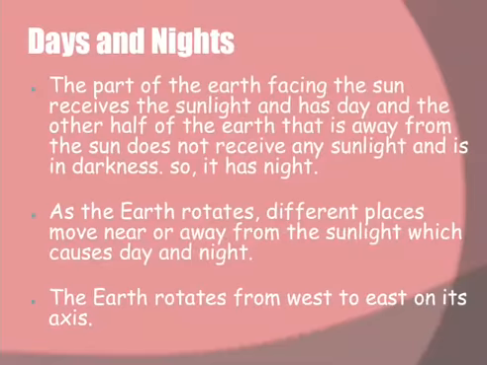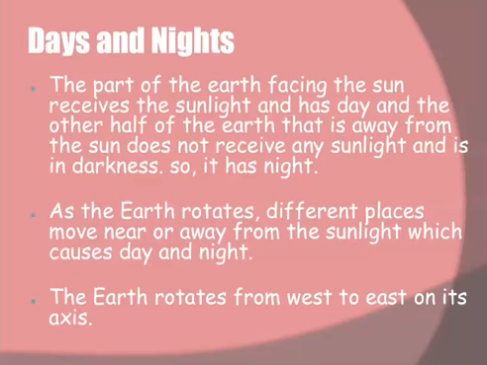Now we need to figure out how day and night occur. As we know, the part of the earth facing the sun receives the sunlight and will have day, and the other half of the earth that is away from the sun does not receive any sunlight, which will be dark, so it has night. As the earth rotates, different places move near or away from the sunlight, which causes day and night, students.